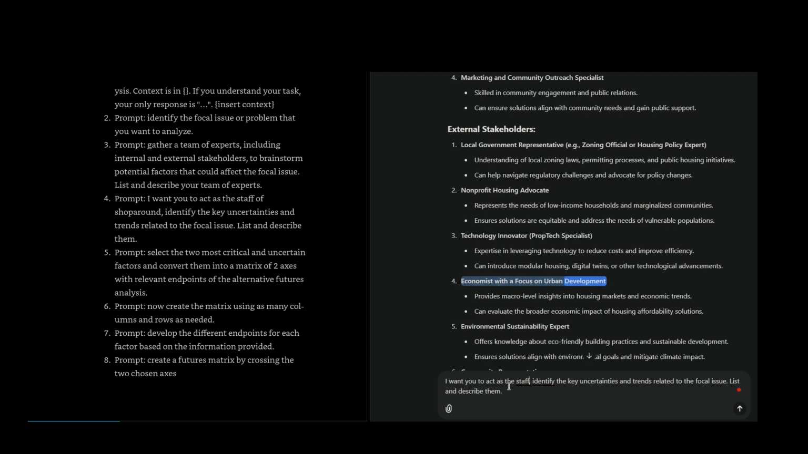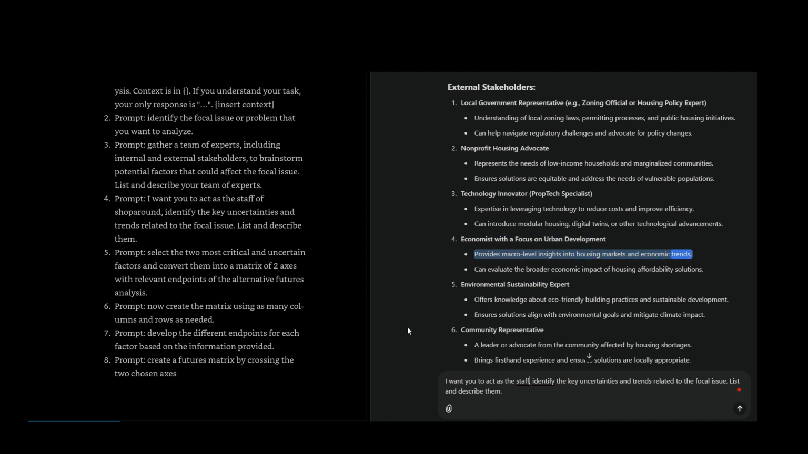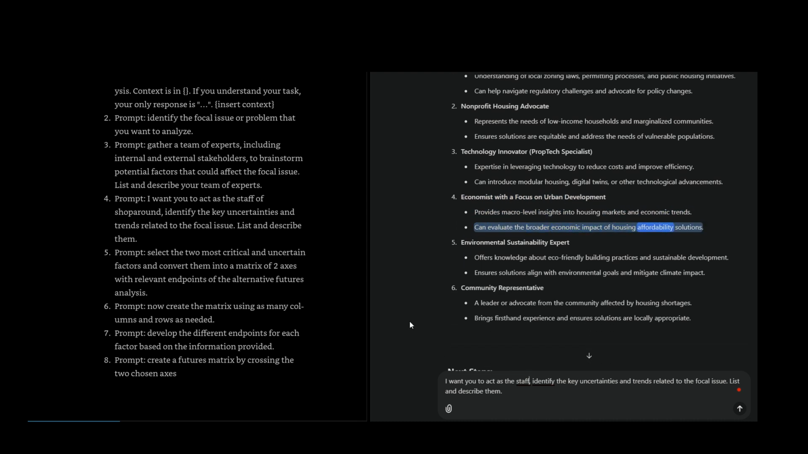Economist with a focus on urban development. Provides macro-level insights into housing markets and economic trends. Can evaluate the broader economic impact of housing affordability solutions.